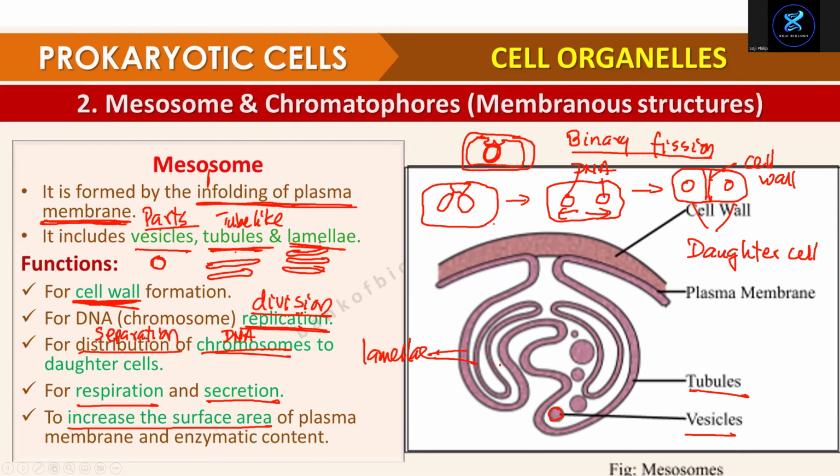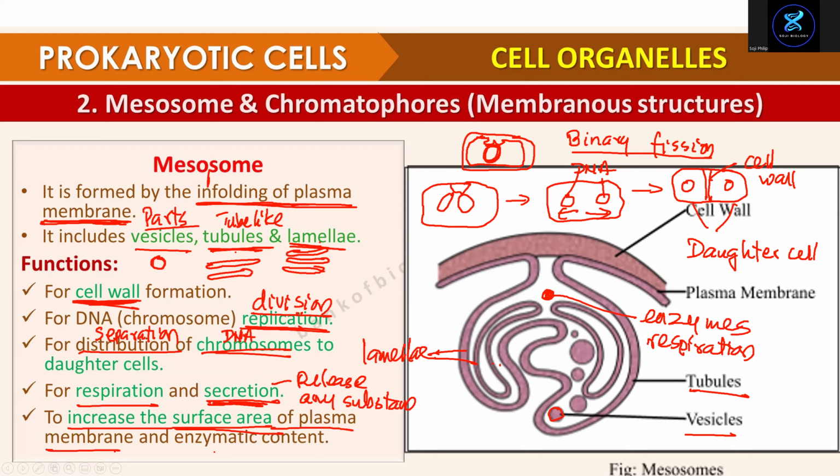Okay, and it contains enzymes. Remember, there are enzymes inside. These enzymes help in respiration. Okay, and if bacteria want to secrete, means release any substance outside, it's called secretion, and it's done by the mesosome. And it is folded up, so it increases surface area of the plasma membrane for enzyme reactions. This is mesosome.